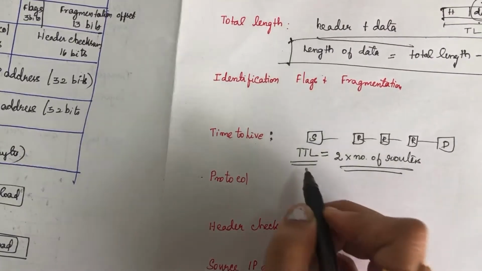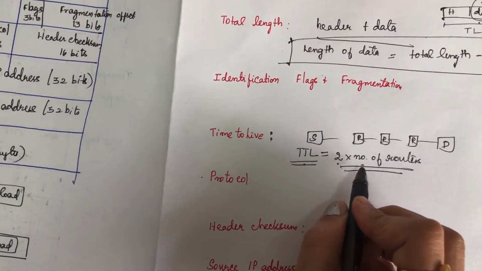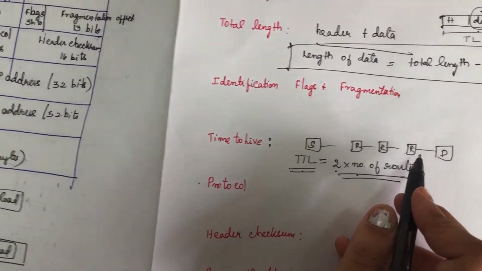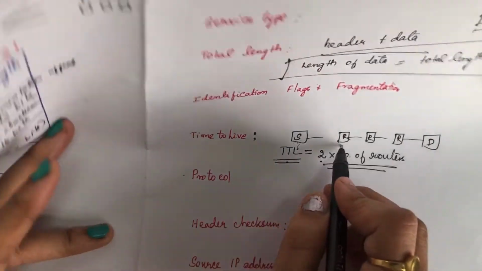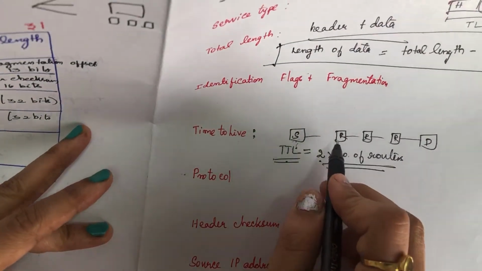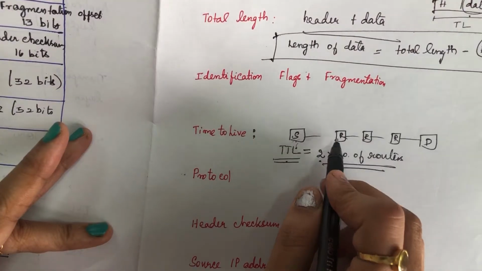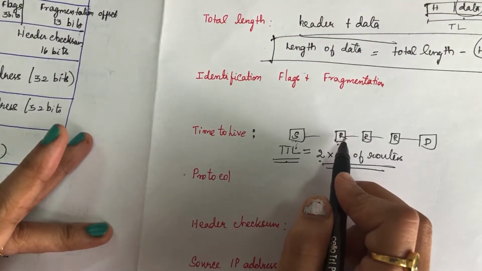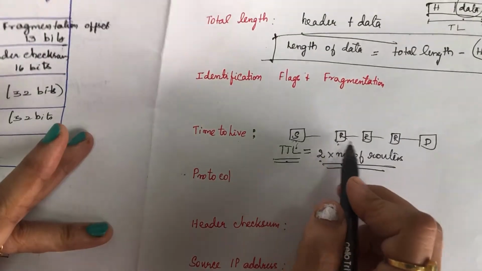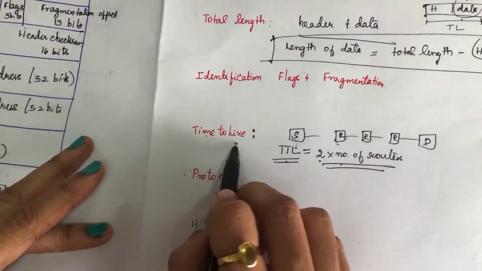This value will be set to 2 times the number of routers in your network. Every time this packet or datagram reaches the next hop, this TTL value will be decremented. Likewise, it goes on decrementing. Once this TTL value becomes 0, the packet or datagram will be discarded. This is the function of the time to live value.